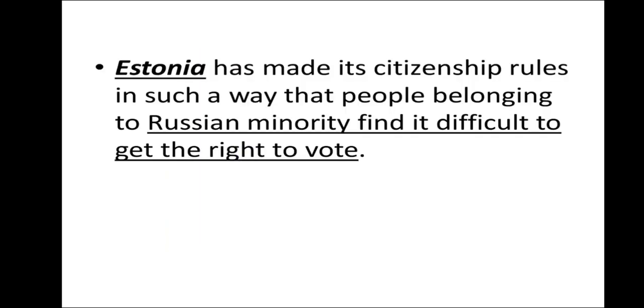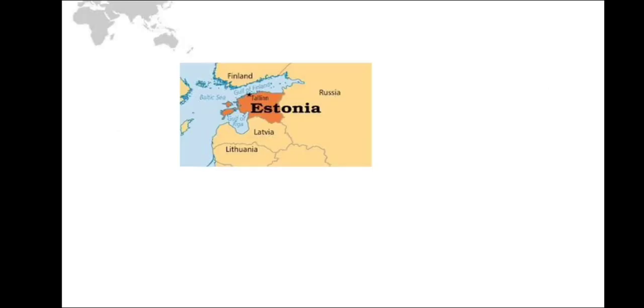Now next we have Estonia. Estonia is in Europe, and it is nearby Russia. So it has made its citizenship rules in such a way that the people belonging to the Russian minority find it difficult to get the right to vote. It means Estonia's location is quite near Russia, and it is sharing a boundary with Russia. So people from Russia migrate there, and they don't give the voting rights to those people. So it means everybody is not having voting rights over there again.